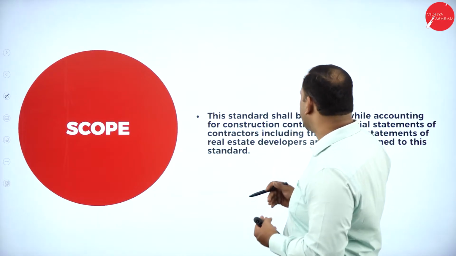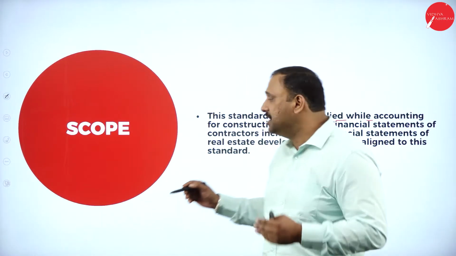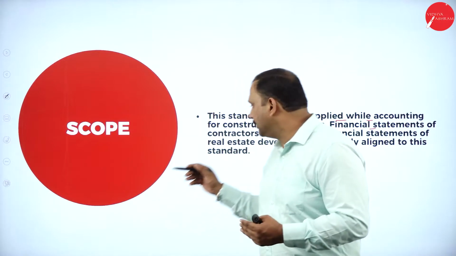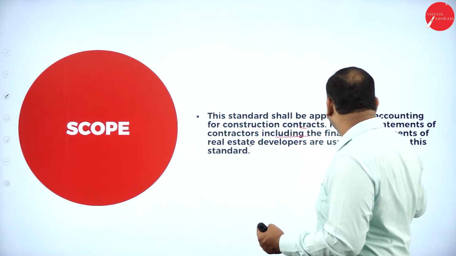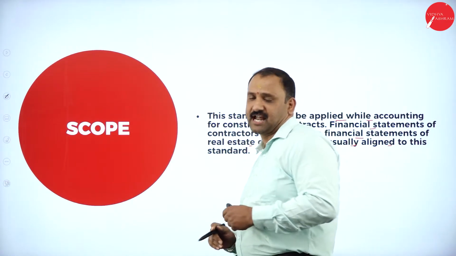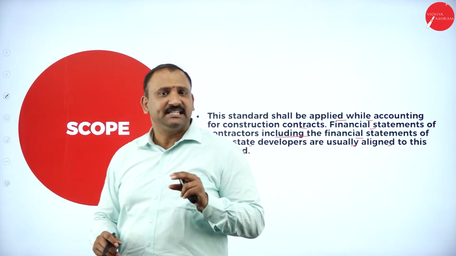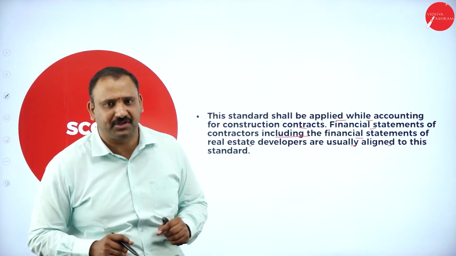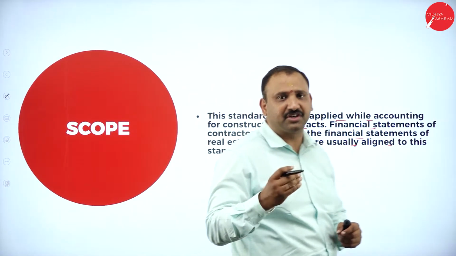The scope of the standard shall be applied while accounting for construction contracts, financial statements of the contract that is going to come into picture, including the financial statements of real estate developers, which are usually aligned to this standard. This standard AS11 is typically for all those real estate companies and construction companies, because their core business lies in construction and in contracts altogether.